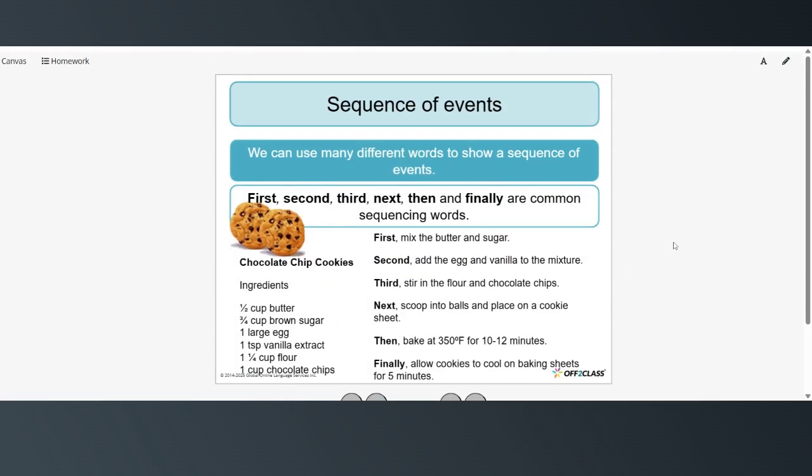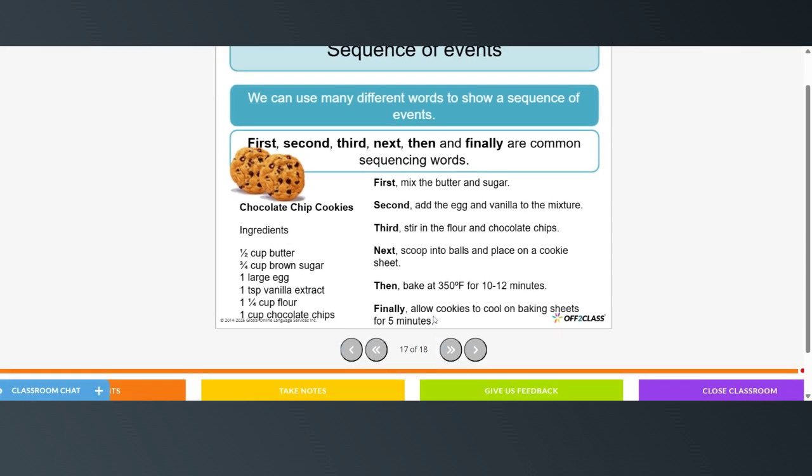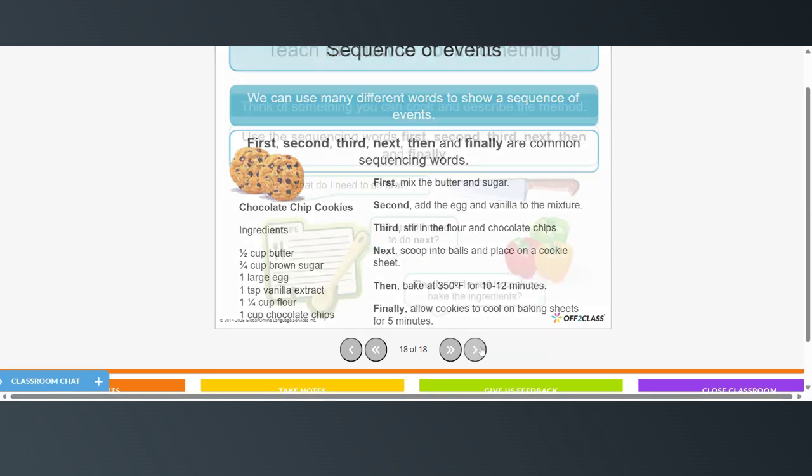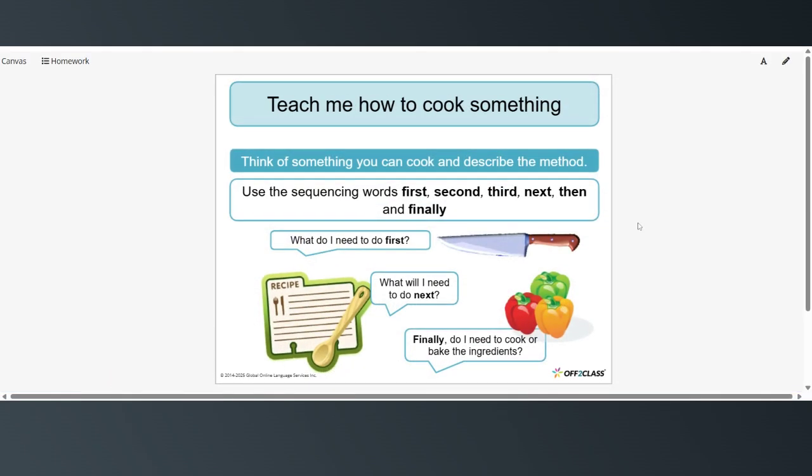Now we can use many different words to show a sequence of events. First, second, third, next, then, and finally are common sequencing words. So here is a recipe for chocolate chip cookies, showing the steps using these sequencing words.